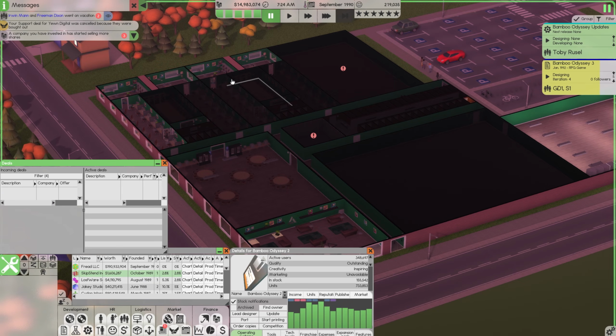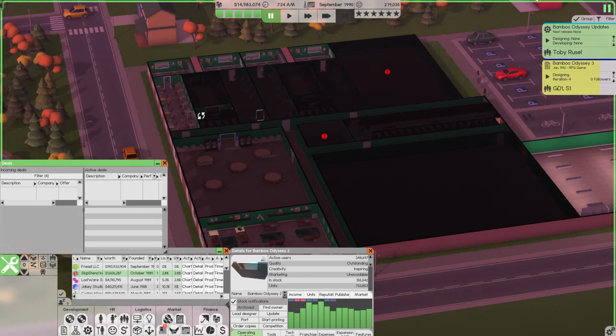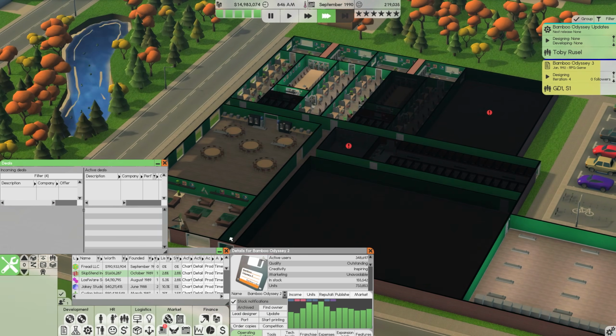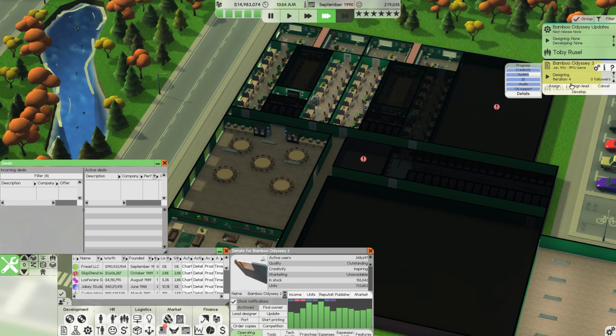All right, we lost our support contract because Yoon Digital was bought out by somebody else. That is a little bit unfortunate. They really were doing a lot of the work. Yeah, I guess now we're going to have to wait for another support deal to come through before our support team is super busy again.